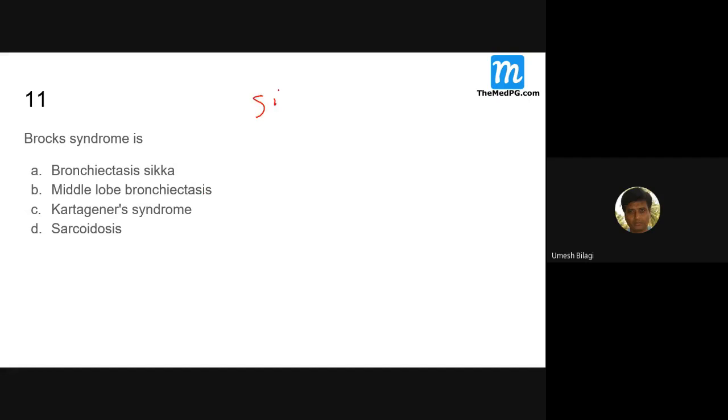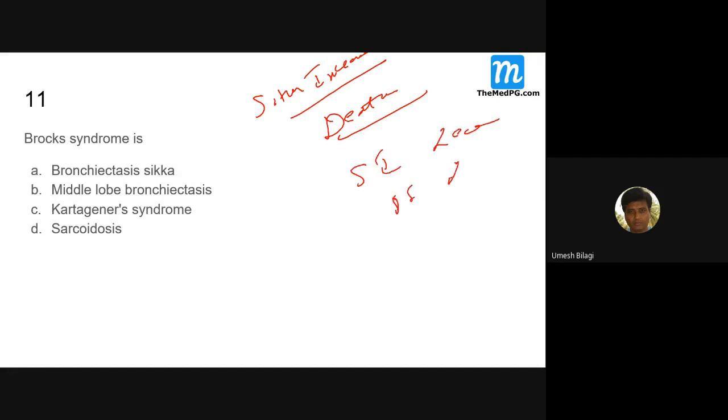Why is there situs inversus there? Cilia are not there. There is actually rotation of the gut. It doesn't rotate, so because of that, situs inversus persists, and it can be associated with dextrocardia. The heart and gut don't rotate together. There can be situs inversus with levocardia, and situs solitus with dextrocardia. Got it?